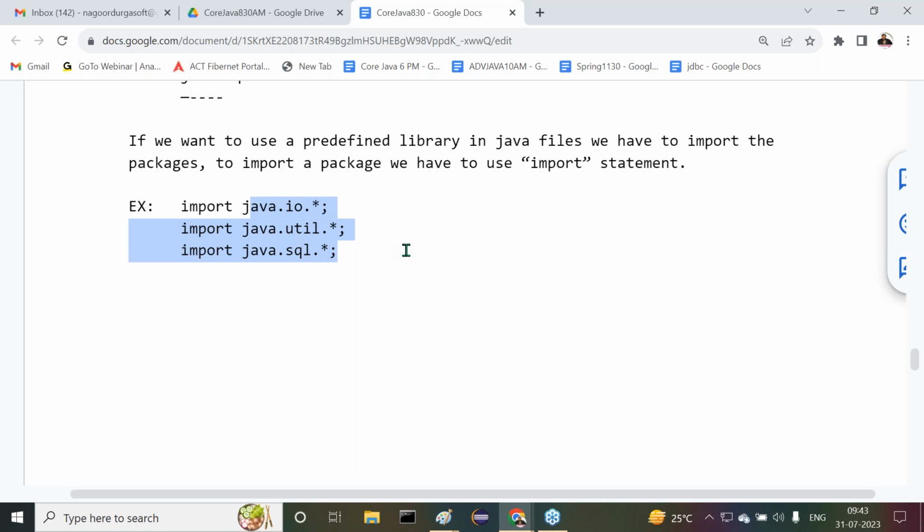Okay, if the compiler is not loading the library to the memory, who will load that library? If the compiler is not loading the library, then definitely we have to load it, or not? In Java, while executing our program at runtime, the JVM will take the responsibility of loading the library to the memory. At runtime, the JVM will load the required libraries to the memory. So in Java, loading predefined libraries at runtime is called what? Dynamic loading. Guys, all of you are following or not? All of you are following the points, no?